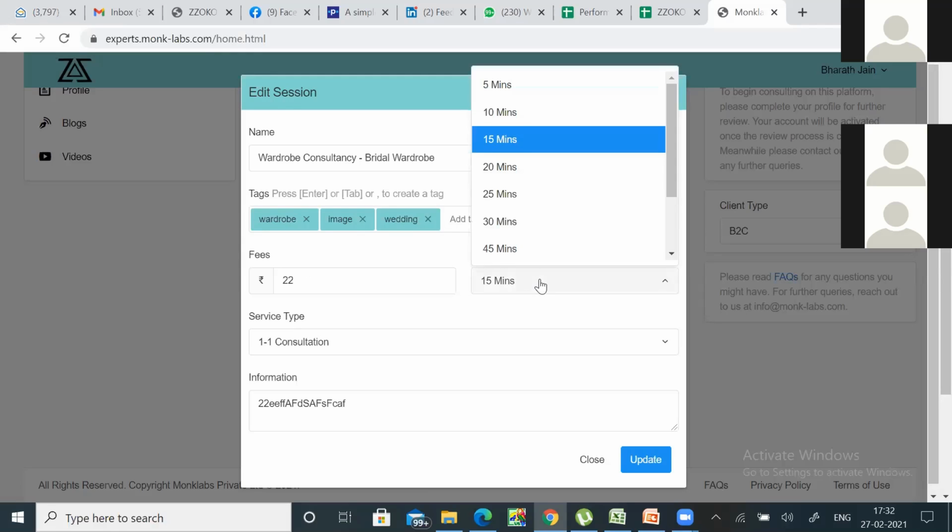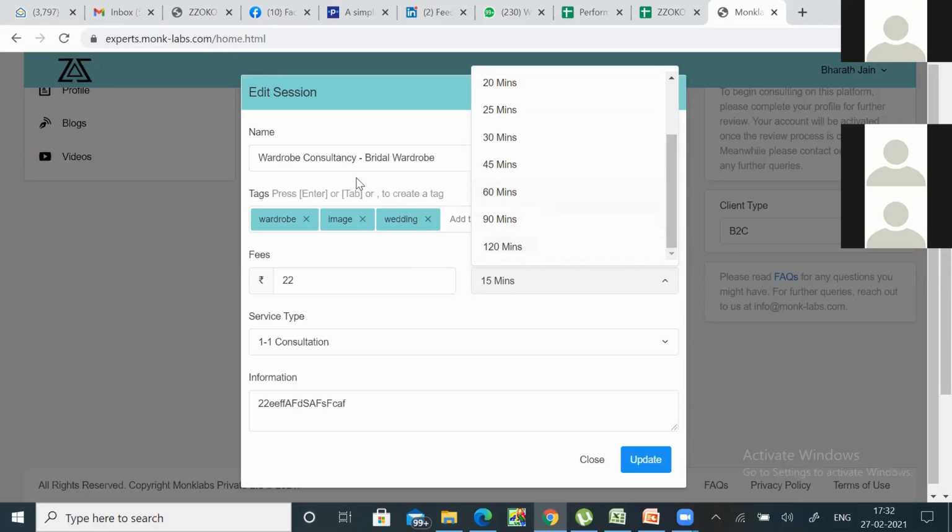And then you put your fees. At present, we've just put in 5 minutes, 10, 15, 20 till 2 hours. We're going to change this. We're taking a lot of suggestions from consultants. If you want us to add something else, let us know. There's one more thing, which is going to be project based, which is not timing based. That will get added very soon. For now, it's timing based.